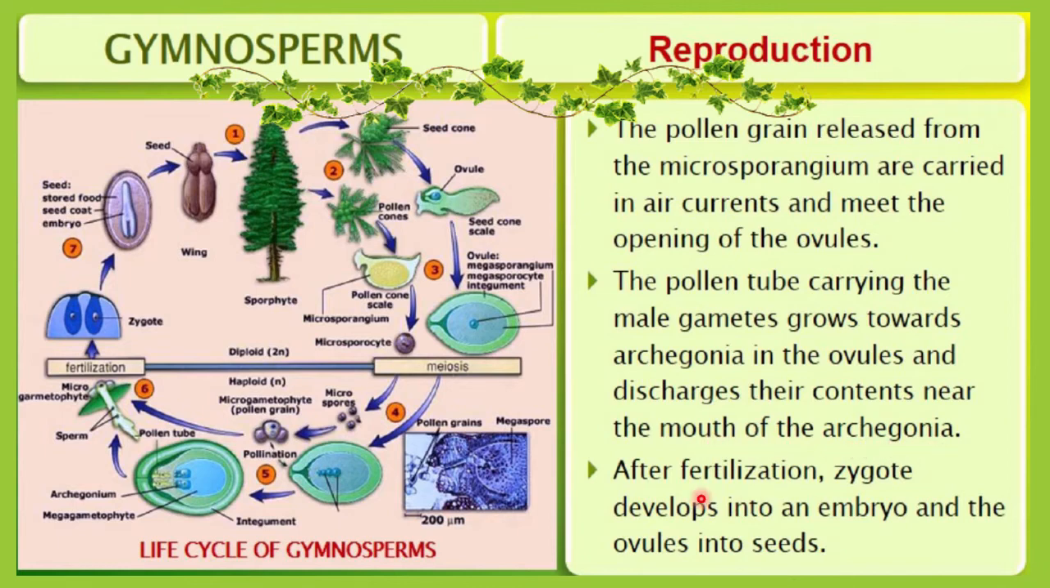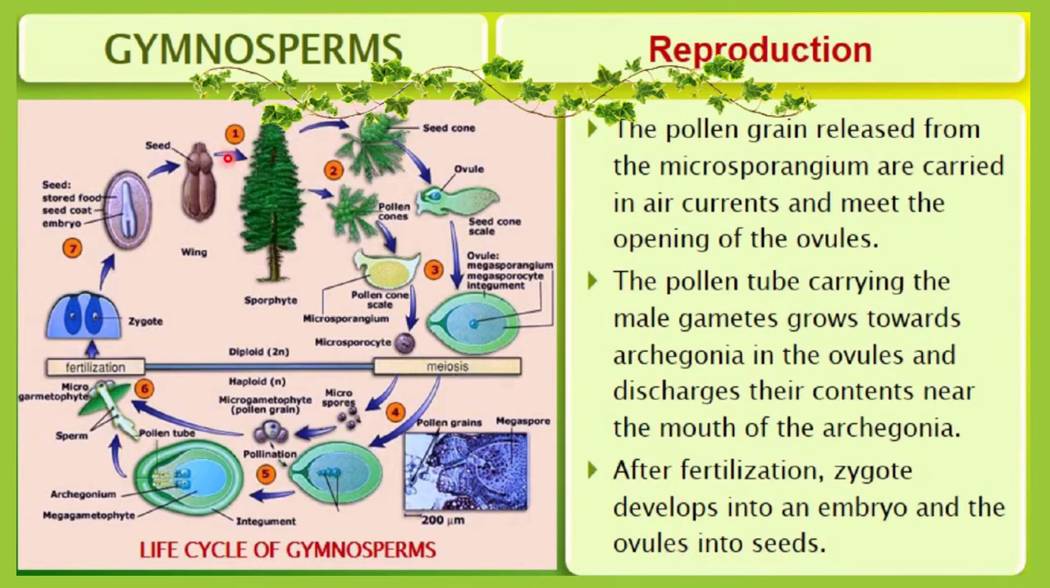After fertilization, what happened? The zygote will develop into an embryo. So be very clear: after fertilization, the zygote develops into the embryo and then the ovule develops into the seed. So finally here you will observe seeds, but they are naked. This is the difference between angiosperms and gymnosperms: here you will observe naked seeds.